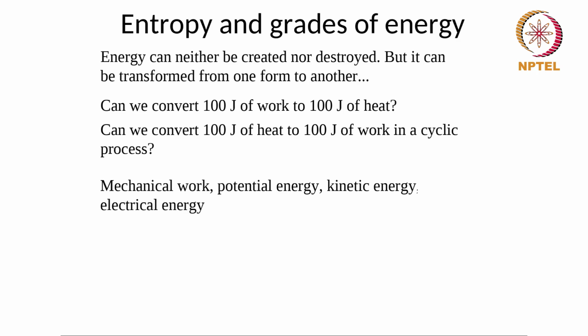I can have an object which is dropping, so its potential energy is getting converted to kinetic energy. I can have an object which is thrown up and it's slowing down, its kinetic energy is getting converted into potential energy. I can convert, ideally, electrical energy into mechanical work if I don't have any resistance losses. I can convert mechanical work into electrical energy, and so on. So all of these are completely convertible, at least ideally, from one form to another, and therefore we call these high grades of energy or high grade energy.